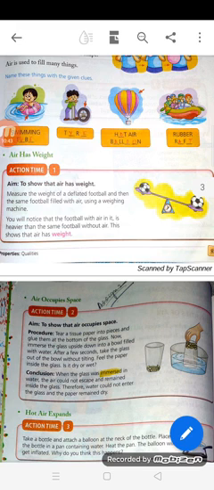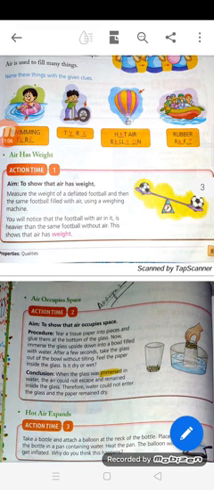Now immerse the glass upside down. Just place it upside down into the bowl filled with water. After a few seconds, take the glass out of the bowl without tilting or moving it. Feel the paper inside the glass. Is it dry or wet?